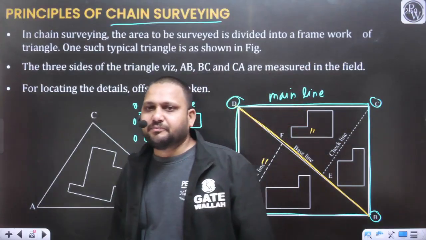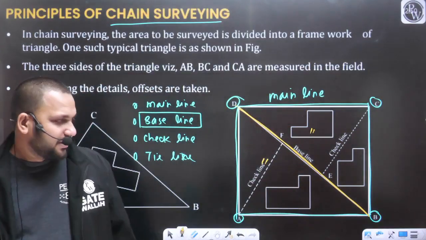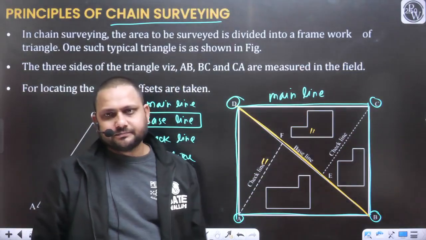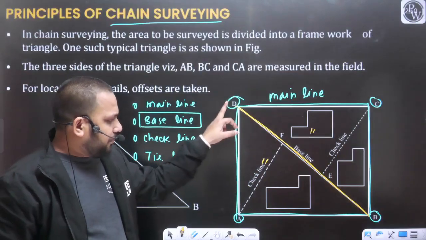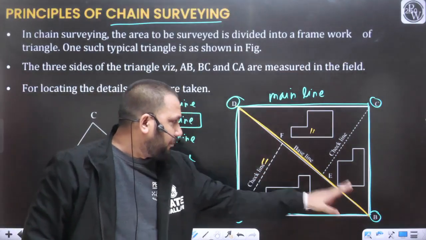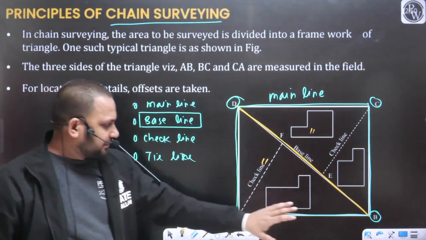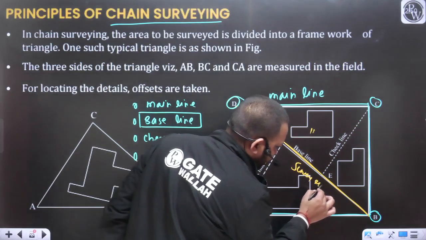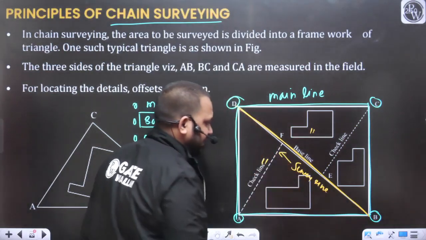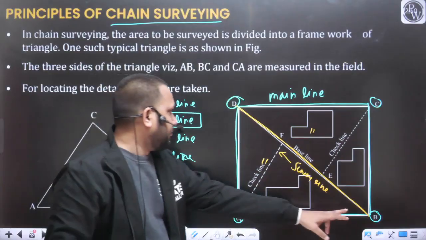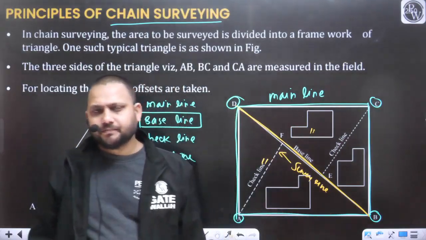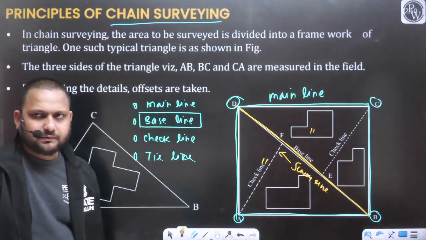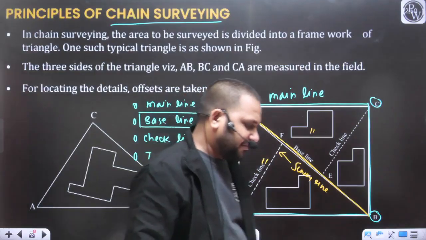Will the baseline be a longitudinal measurement? Yes, we will perform our survey work along the baseline. So you can move from D to B or from B to D. This will be your survey line. We will perform our survey along this line from B to D or D to B. Clear? The point is clear to everyone, yes or no?